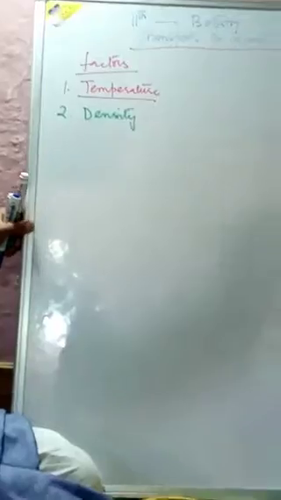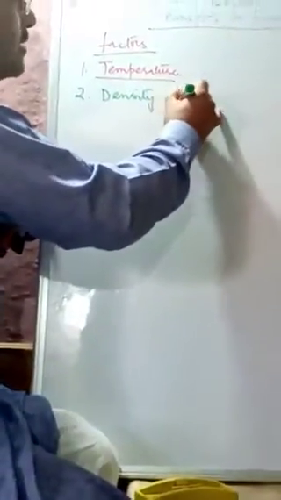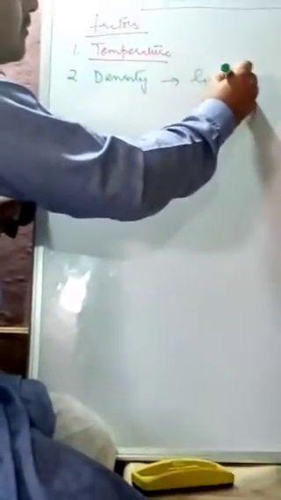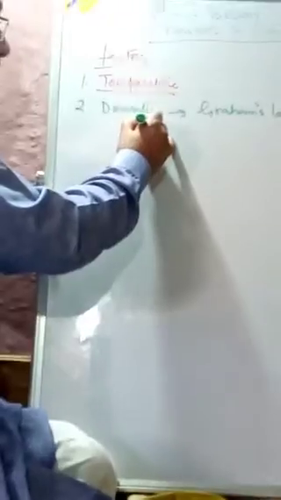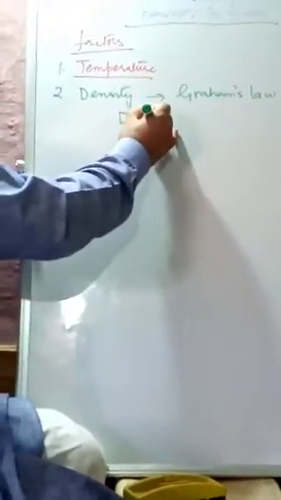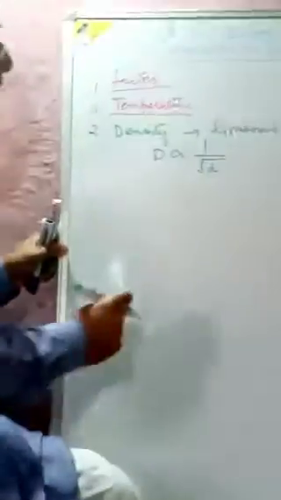density. Density of the solute substance, density of the particle. When we talk of the density, we have to follow the law, that is Graham's law of diffusion. What did he say? The rate of diffusion, capital D, is directly proportional to the square root of the density of that substance.